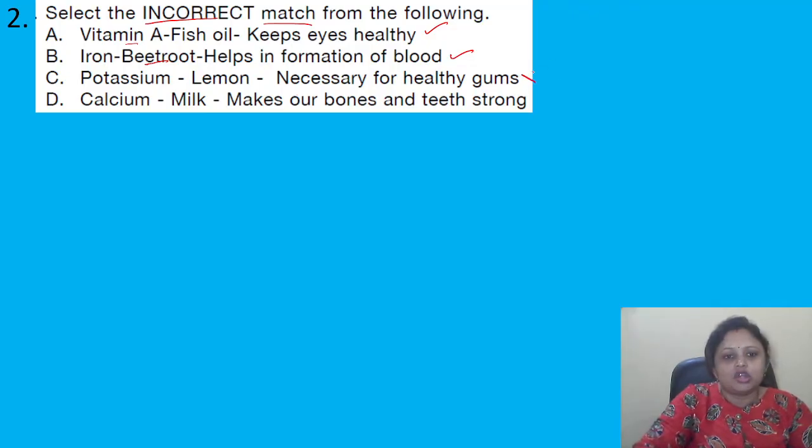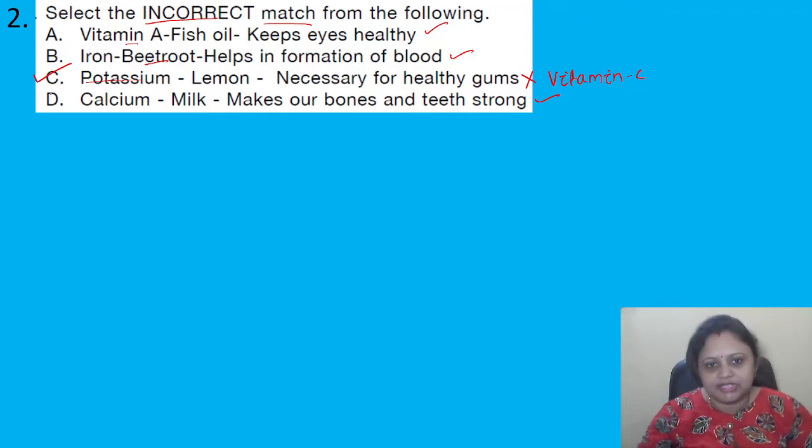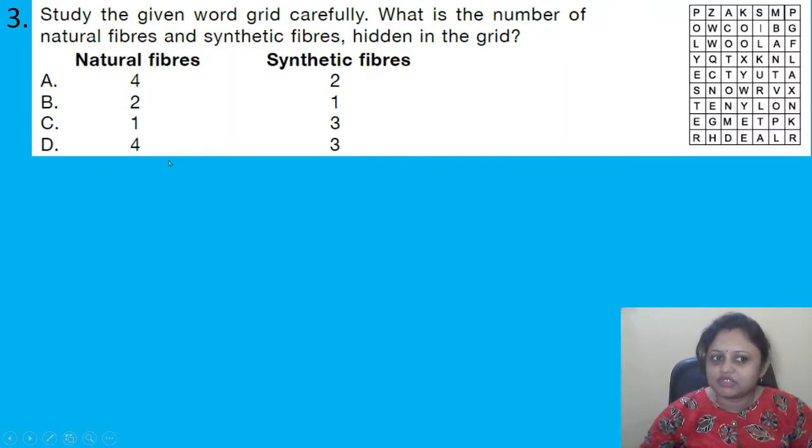This is not correct, because lemon contains vitamin C which is necessary for healthy gums. So it should not be potassium. Then milk contains calcium, makes our bone and teeth strong. This one is also correct. So here the incorrect option, that is the correct answer, is option C. Got it?